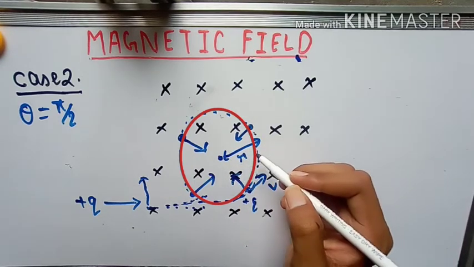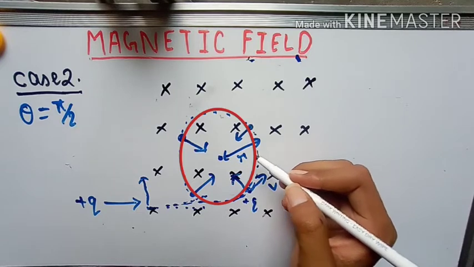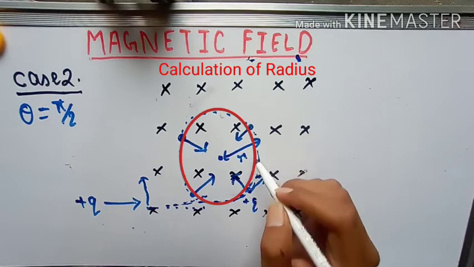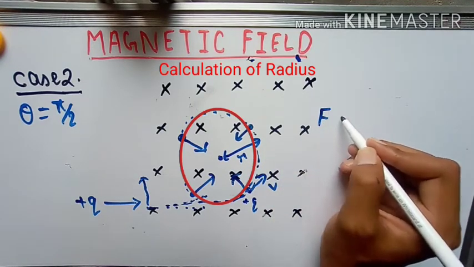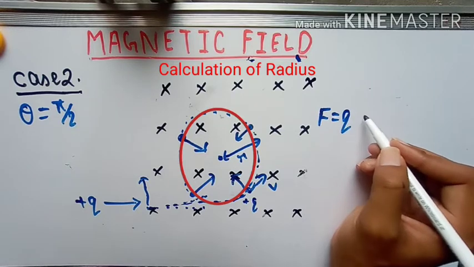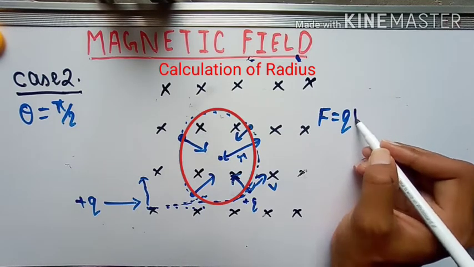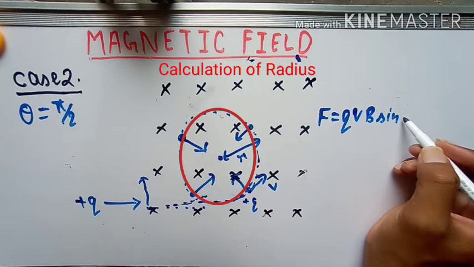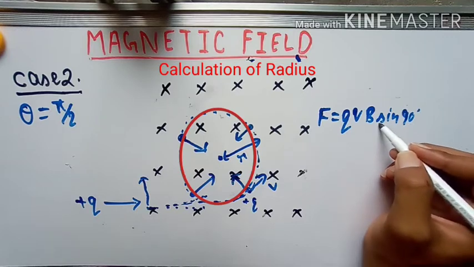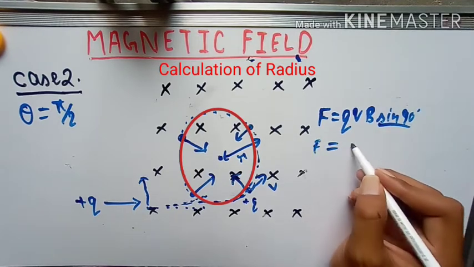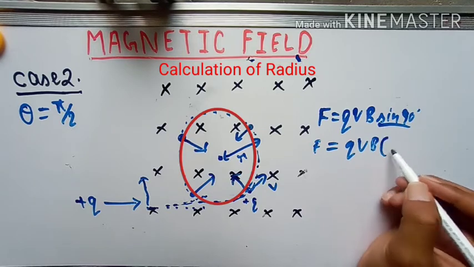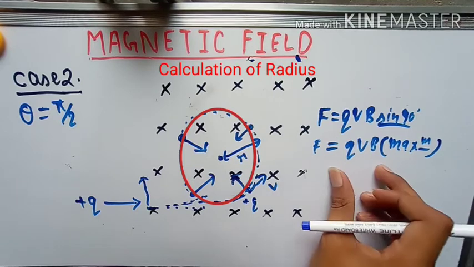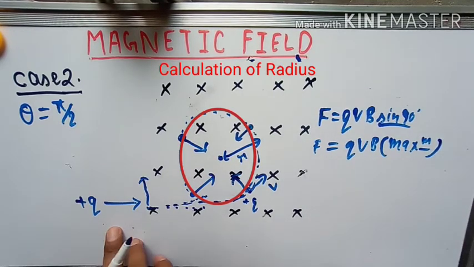Now many times the question is asked to calculate this radius, but we know a single formula of force, so let's apply the formula of force. F is equal to q v cross B, or you can write q v B sine theta. In place of theta you will write 90 degrees, and sine 90 has value 1. So F is equal to qvB. This is the maximum force that this charge is experiencing.